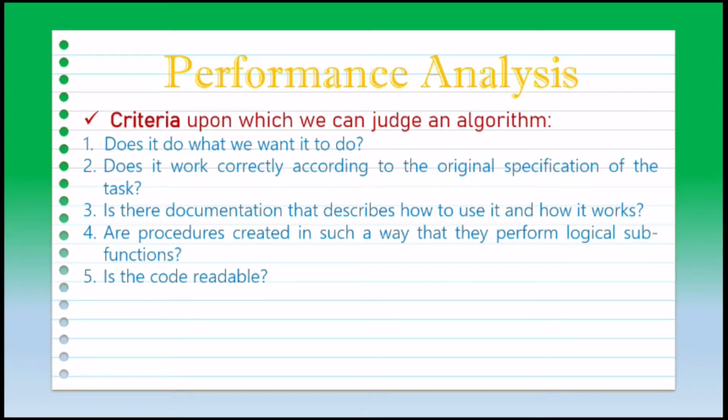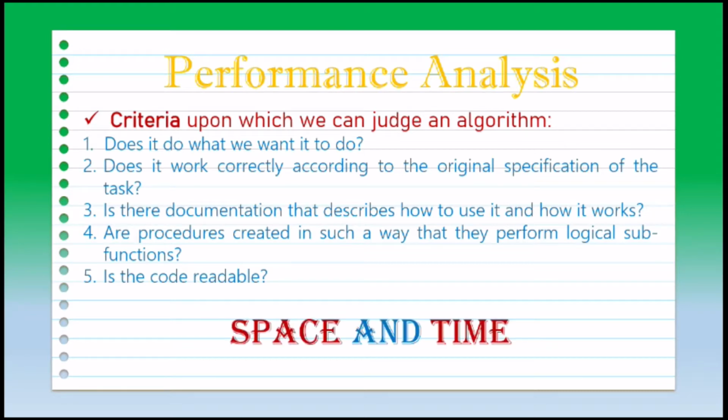All the above criteria are based on how we write the algorithm. There are other criteria for judging the algorithm that have a more direct relationship to performance. Those are based on the space requirement and the time required for the algorithm to execute. These terms, that is, space requirement and time requirement, we will discuss in the next video.